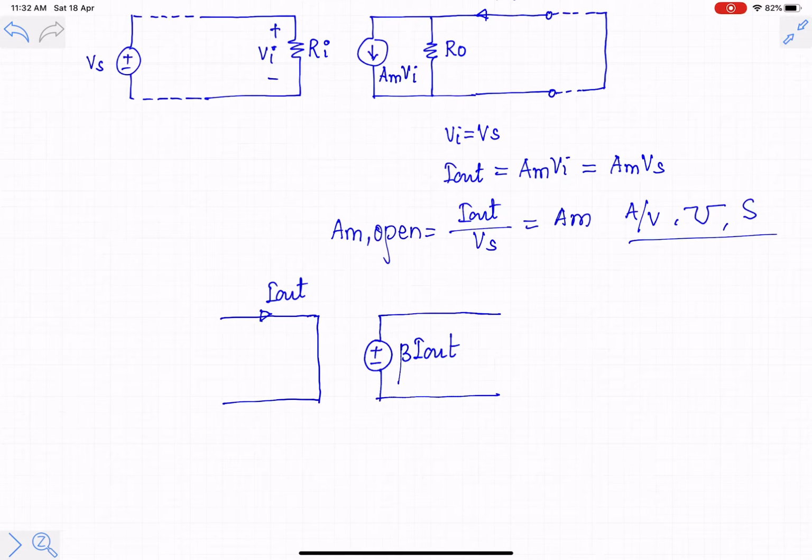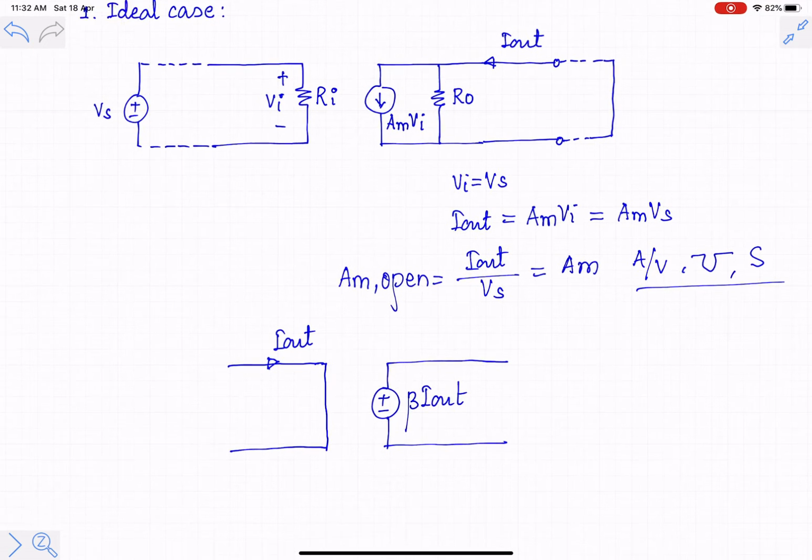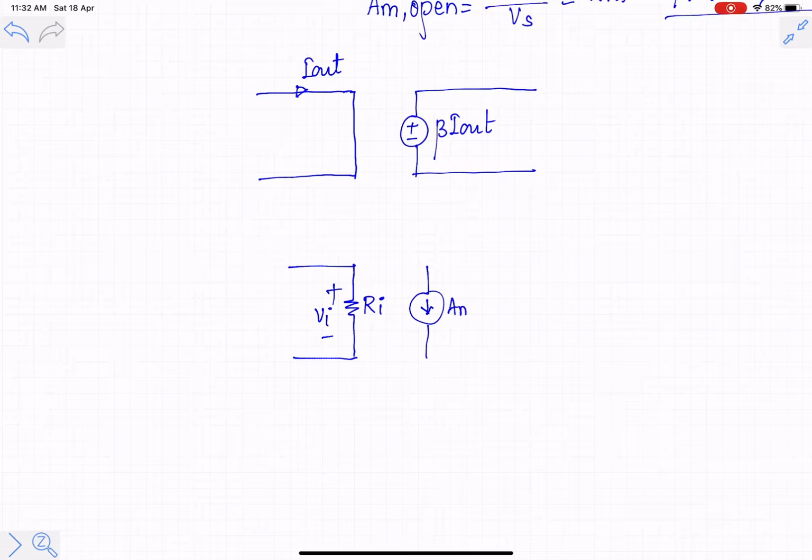Now this network has to be combined, or used as a feedback network, for a transconductance amplifier. We will get a circuit something like this. So we have the feed-forward amplifier. This is plus minus Vi. This is Ri. Voltage controlled current source Am into Vi in parallel with resistance Ro.